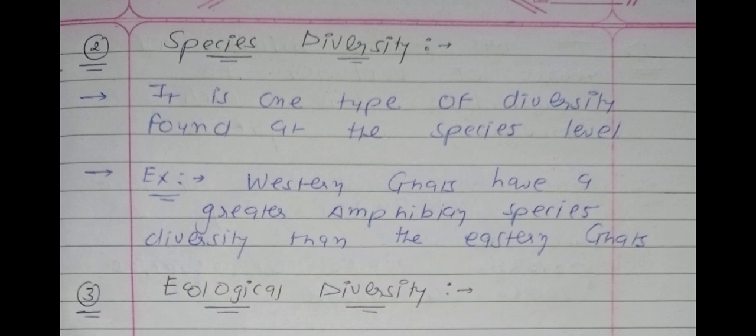See, we can say that the species will be the same, the species will be amphibia, but the higher and lower amount of diversity is there in different areas, in different habitats. Higher amphibian diversity is found in the Western Ghats and lower in the Eastern Ghats. So it is the second type of biodiversity, which is species diversity.